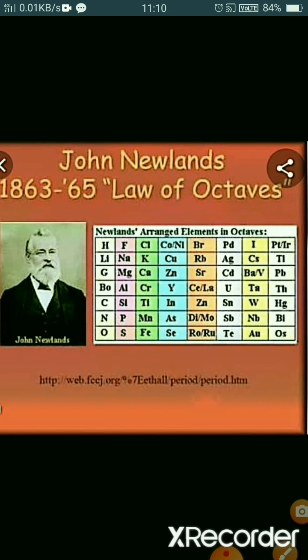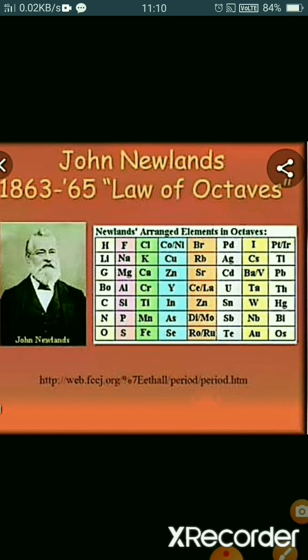Here is the picture of Newlands' law of octaves. But it has some limitations. The main thing is that it is applicable up to calcium only, meaning up to atomic number 20. Heavier elements placed according to this law of octaves did not show similar properties.